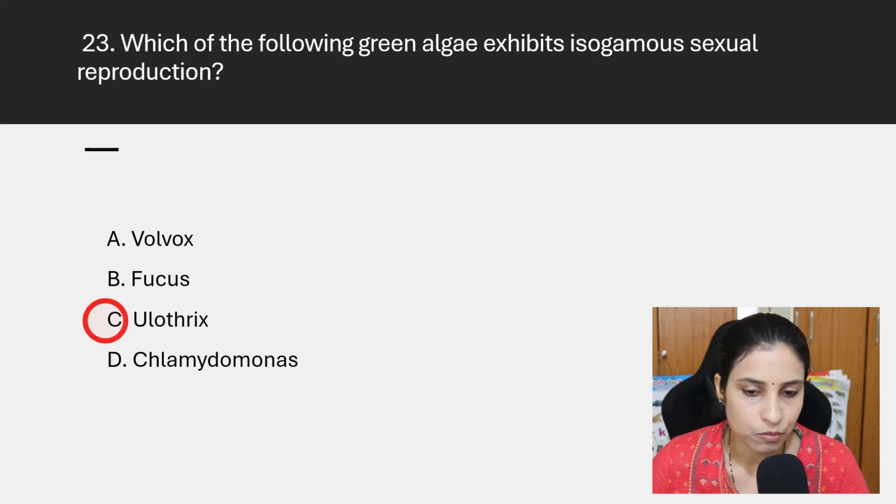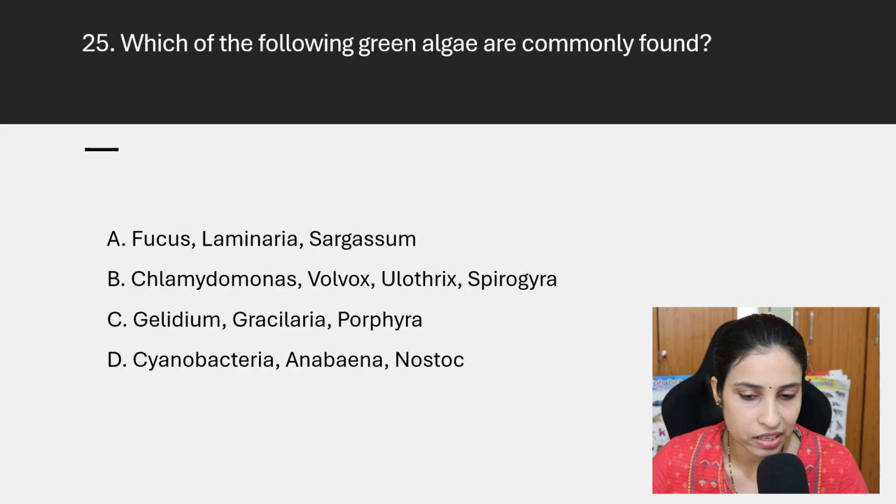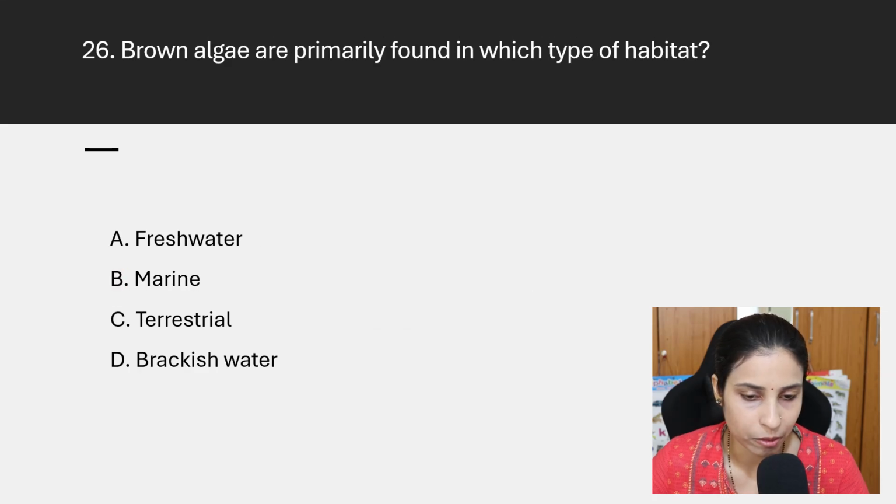Here we observe the isogamous sexual reproduction. Then the cell wall of green algae is composed of an inner layer that is mostly cellulose, then an outer layer of pectose. The answer is B. Which of the following green algae are commonly found? Chlamydomonas, Volvox, Ulothrix, and Spirogyra.